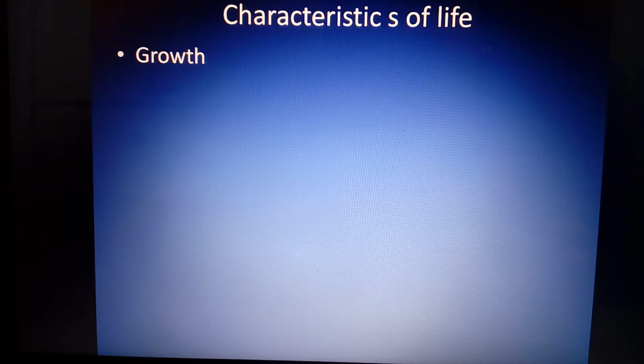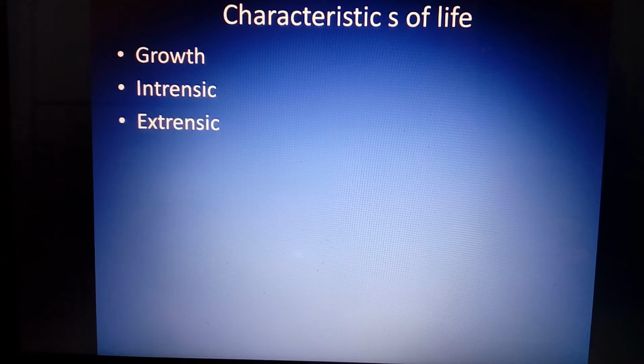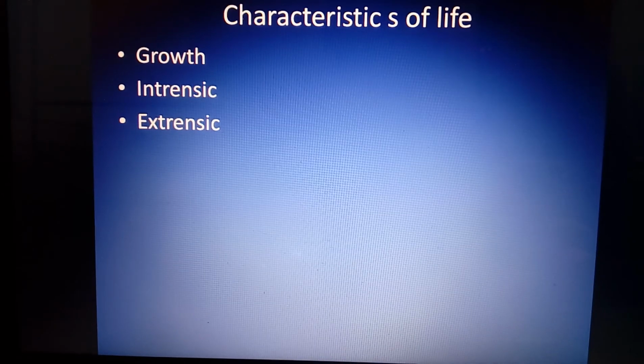Growth is a characteristic of both living as well as non-living things: intrinsic growth and extrinsic growth. Intrinsic growth is shown by whom? Living organisms, and extrinsic growth is shown by non-living things.